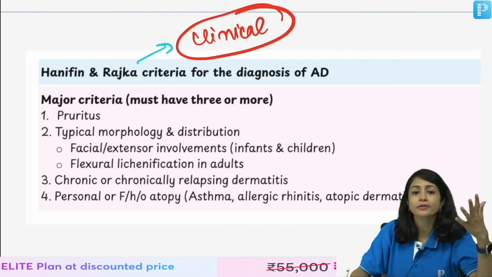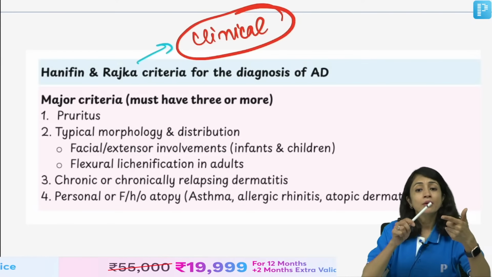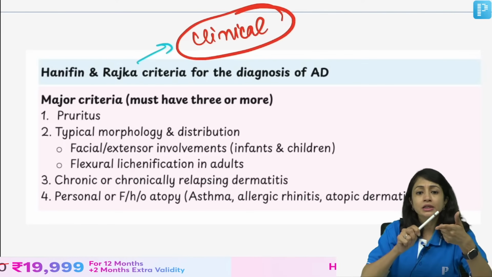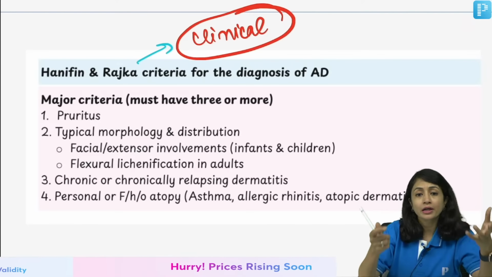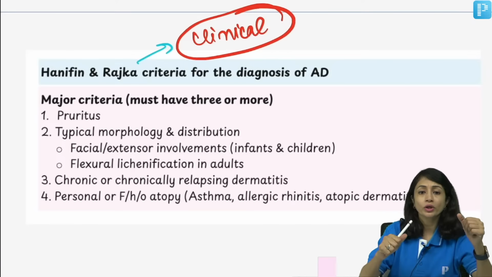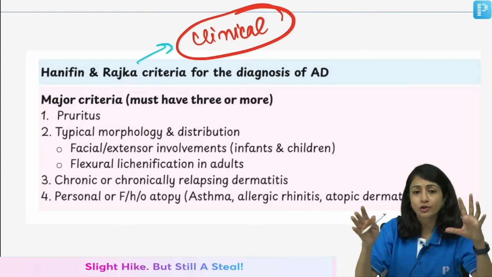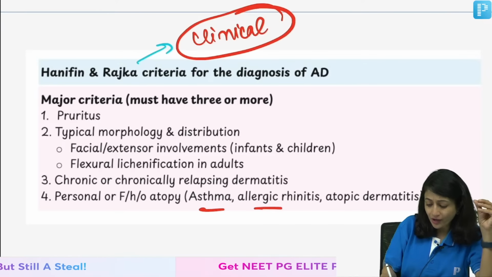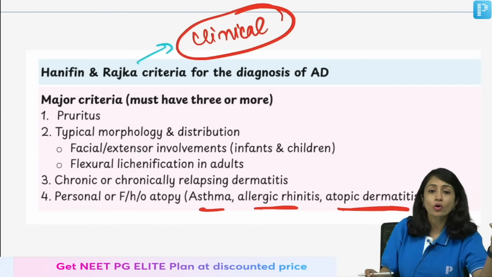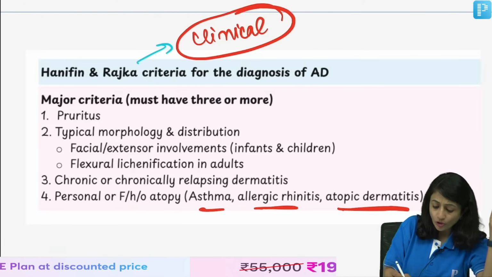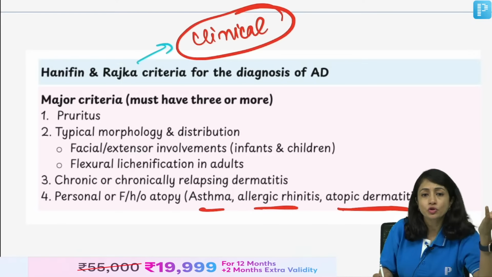And what are the different features of these criteria? Patient will be itchy. The lesions will be chronic, relapsing, remitting, will keep coming and going. Then there will be a personal or family history of atopy. There can be history of asthma, allergic rhinitis or itchy lesions. Then very important, typical morphology and distribution of lesions.